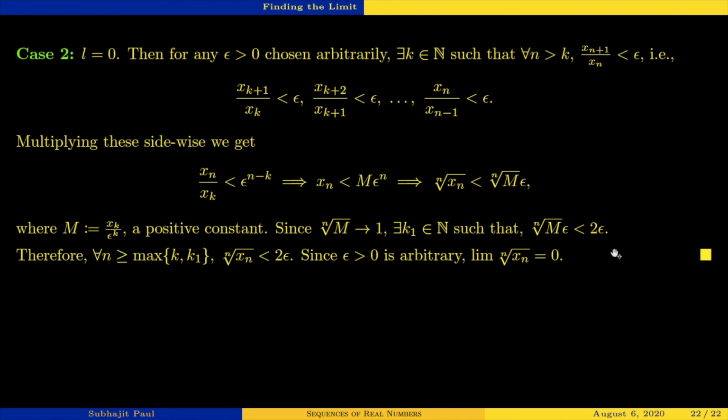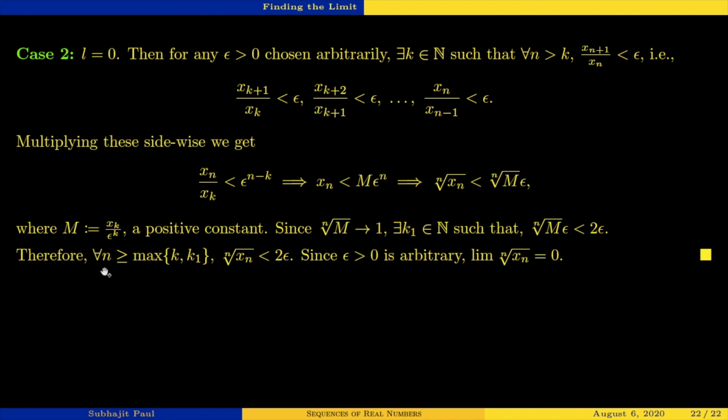So there exists a k1 such that I missed the portion that for all n greater than or equal to k1, this thing will be true. So if you choose n to be more than k1 and also this k, we need everything to happen. This happens for n greater than k, and this happens for n greater than k1.